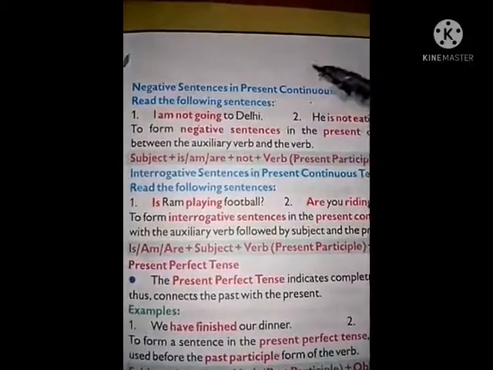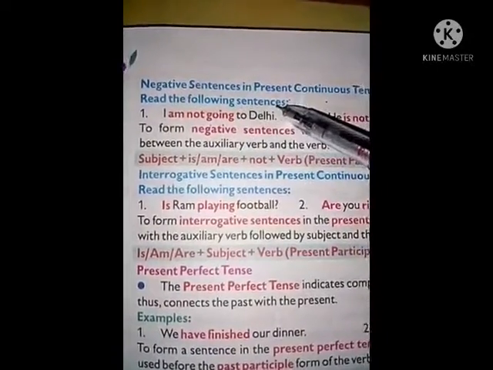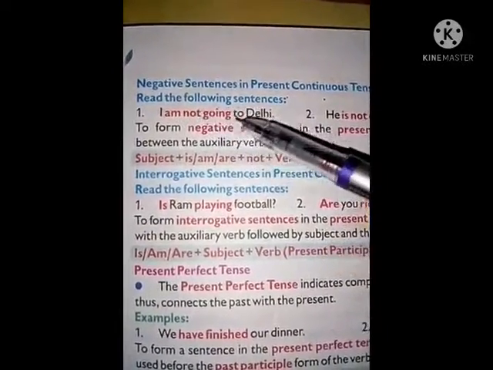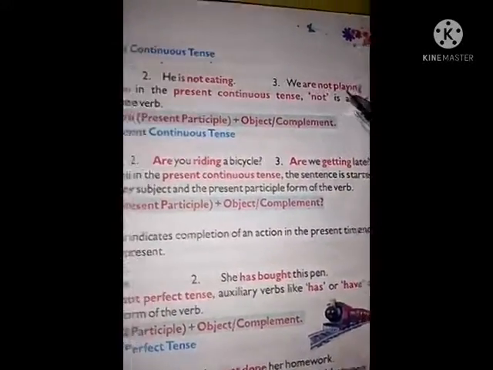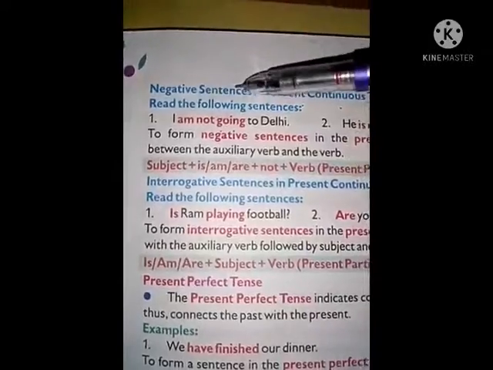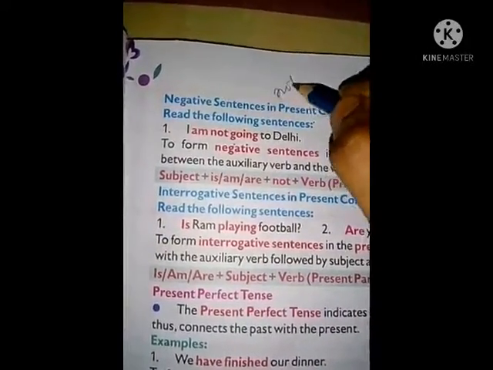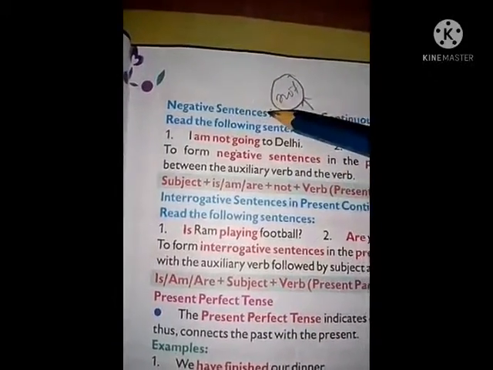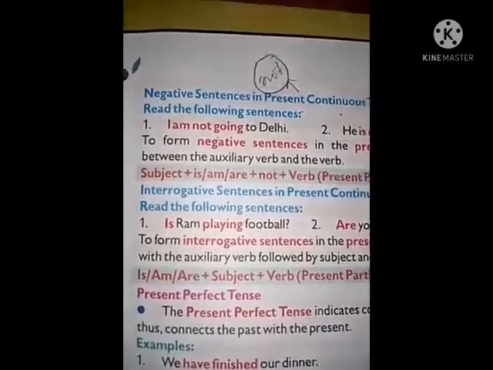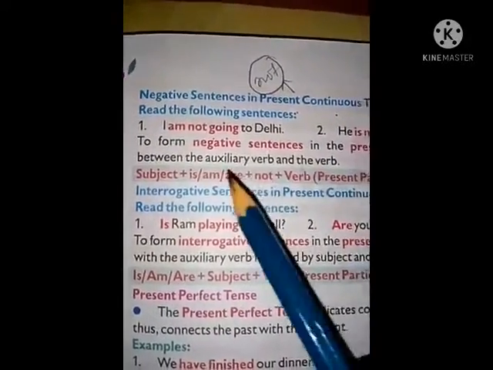Now see. Negative sentences in present continuous tense. We can make negative sentences in present continuous tense. How? Read the following sentences. See this. I am not going to Delhi. He is not eating. We are not playing. We know that to make a negative sentence a word is used which is not.